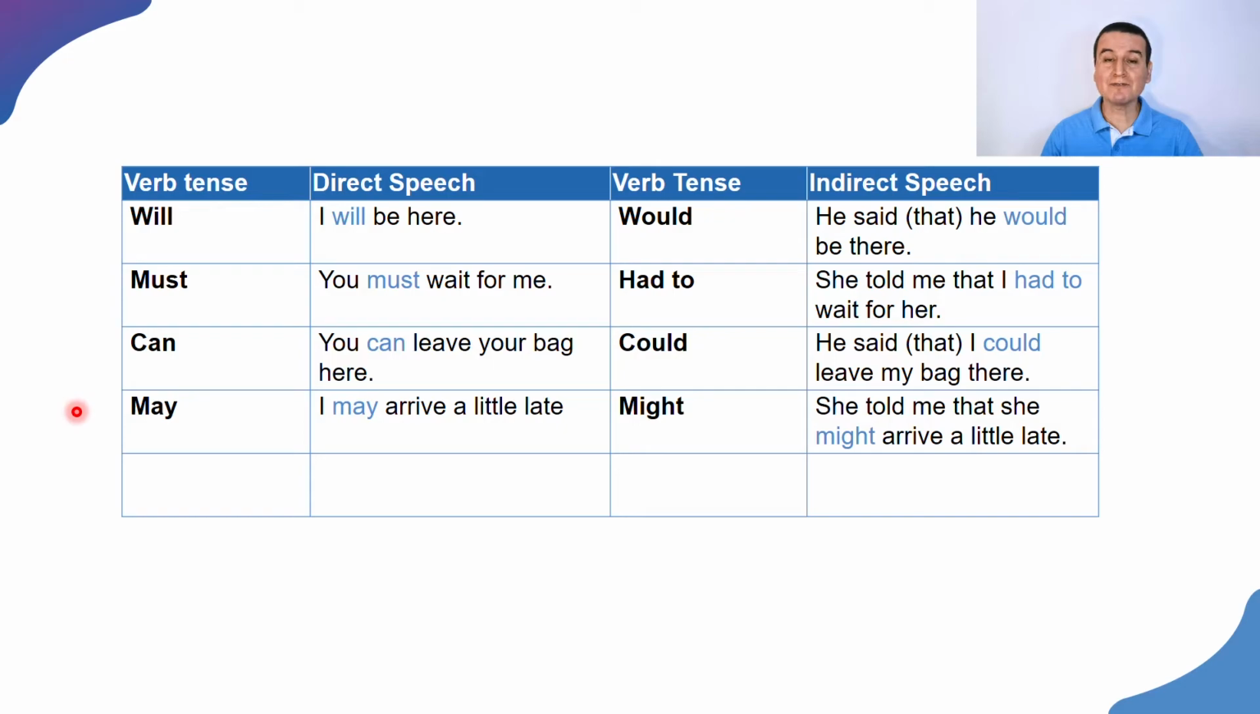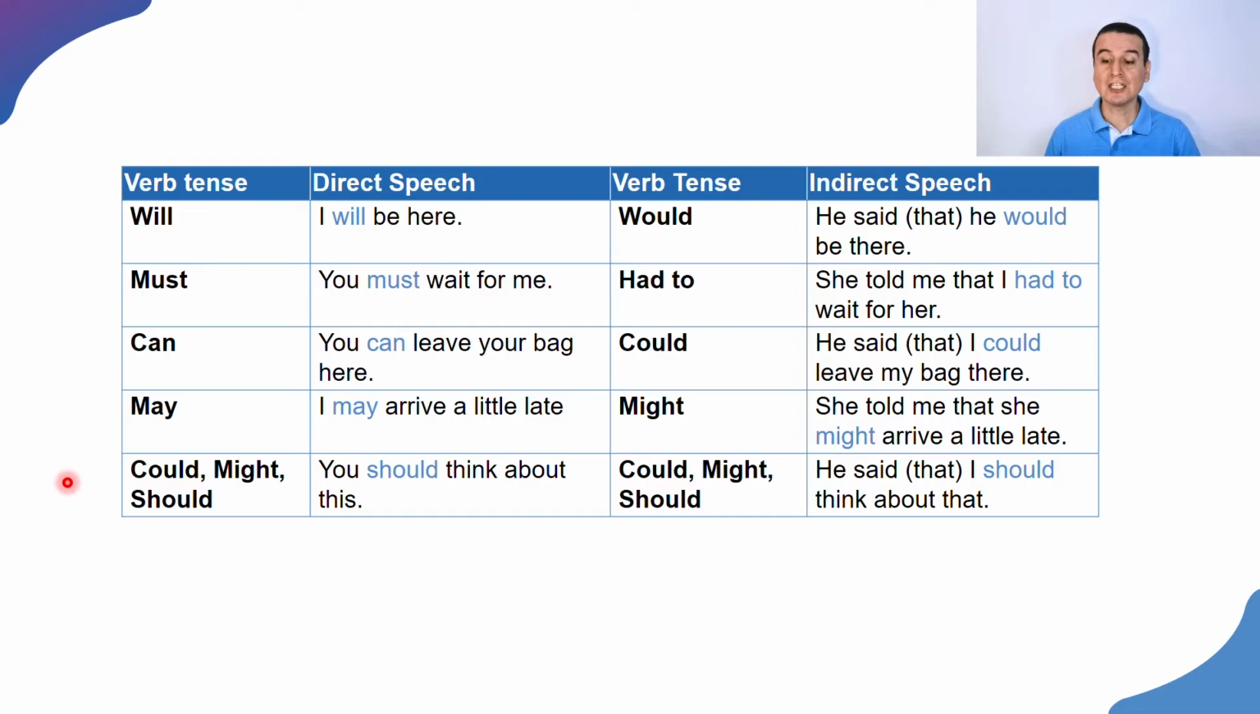All right? And finally, when we use any of these, could, might, or should, we keep the same modal auxiliary. You should think about this. You could say, she said or he said that I should think about that. Not this, but that. That is what changes when we are reporting.